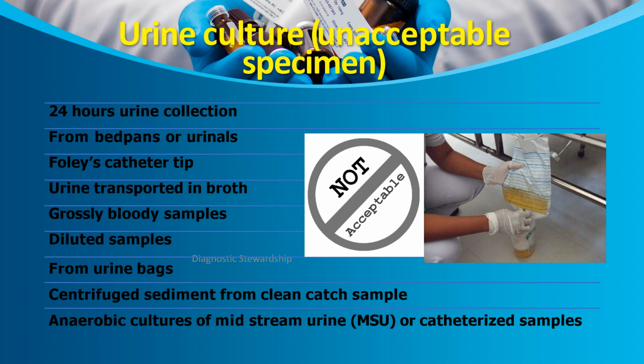What are the unacceptable specimens for urine cultures then? 24-hour urine specimens, specimens from bedpans or urinals or Foley catheter tips, urine transported in broth, grossly bloody samples, diluted samples from urine bags, then sediment from clean catch samples, anaerobic cultures. Anaerobic cultures especially are not acceptable specimens.